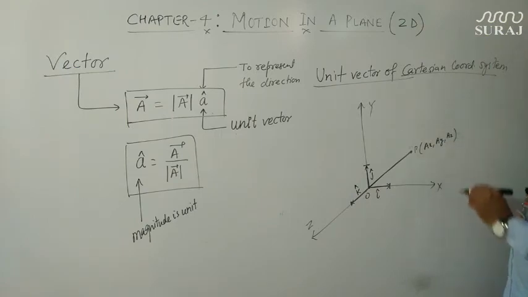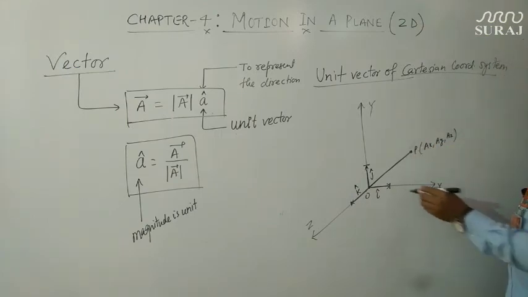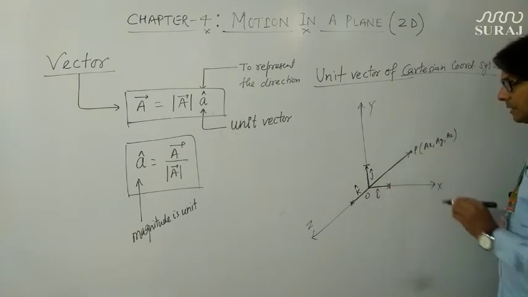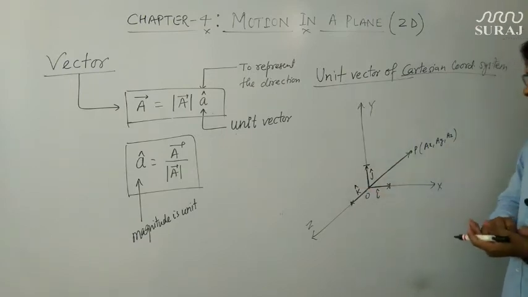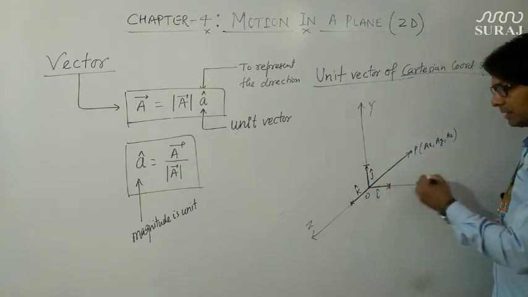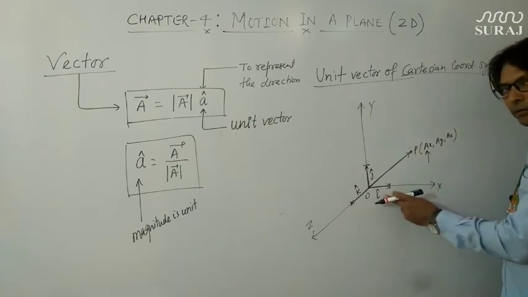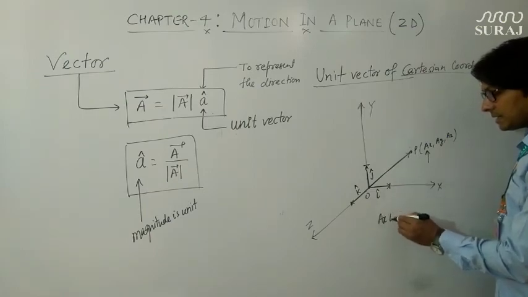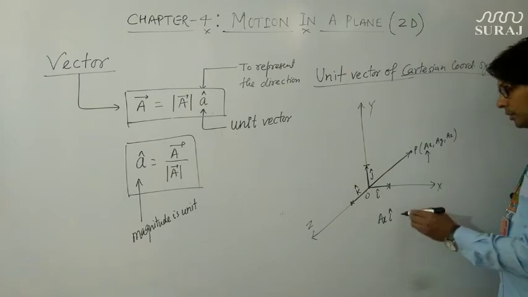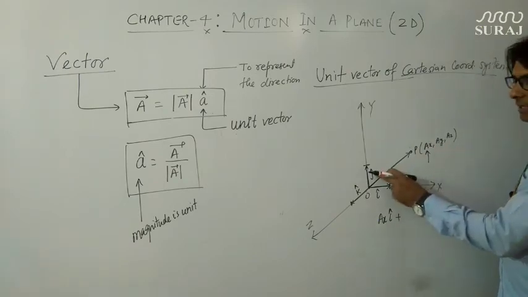If we want to write down this vector OP in terms of ax, ay, az and i cap, j cap and k cap, then in x direction the magnitude is ax and the unit vector is i cap, so it will be written as ax into i cap. In y direction, the magnitude is ay and the unit vector is j cap.